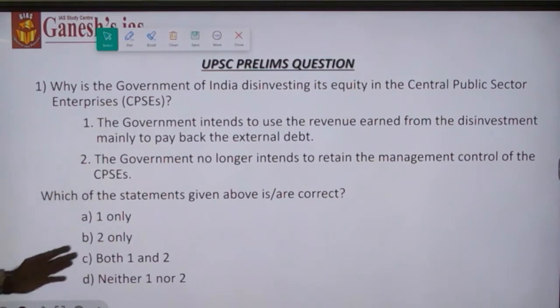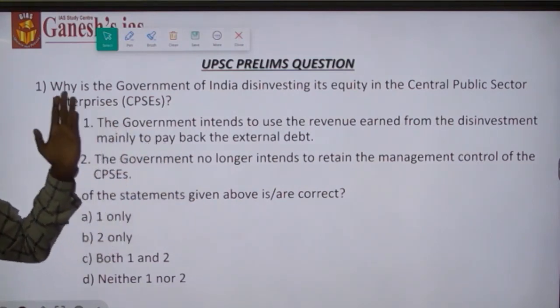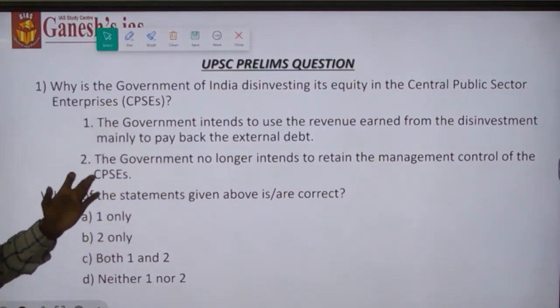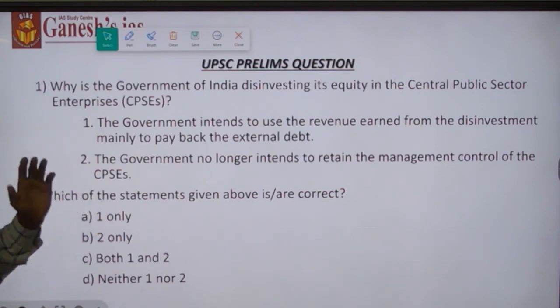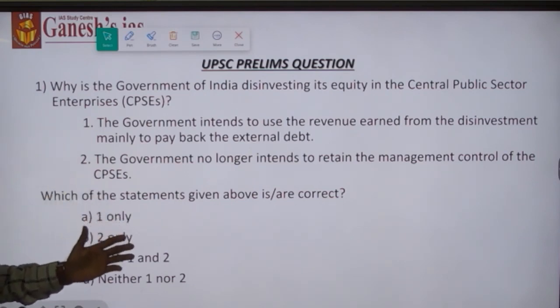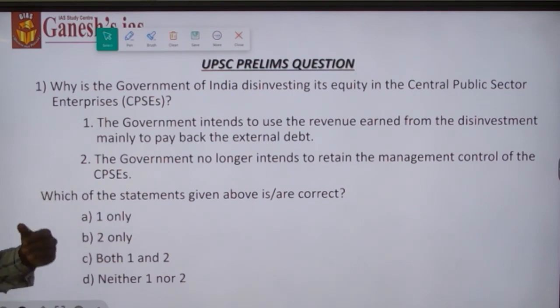Okay, this is what the news related to disinvestment, the types of disinvestment and the National Investment Fund, the disadvantages of disinvestment, the other areas which we need to study apart from disinvestment, and the previous year prelims question related to it are about.